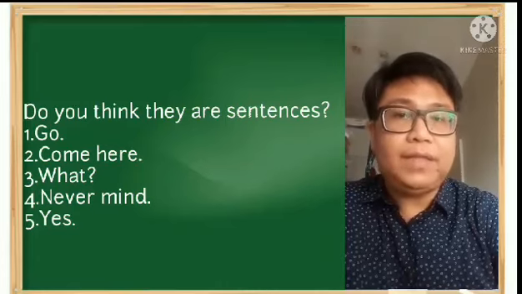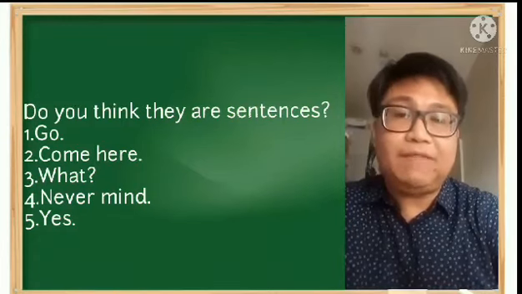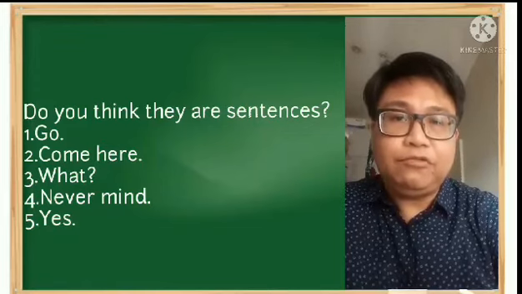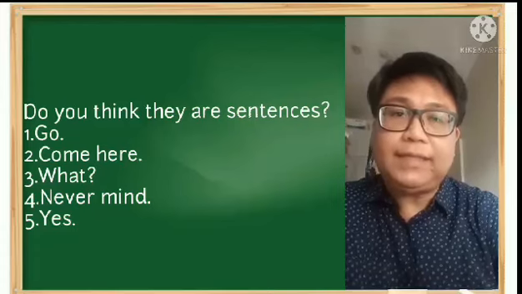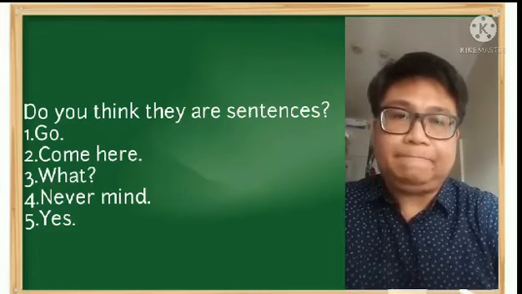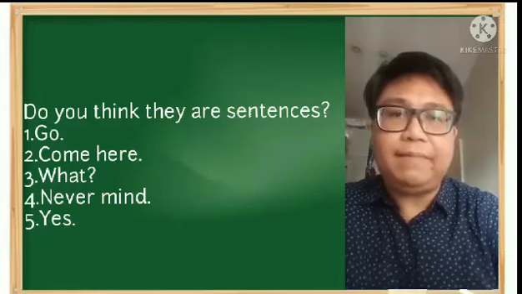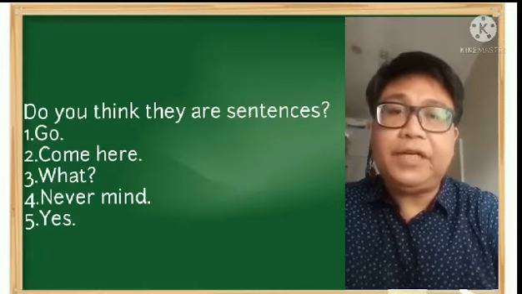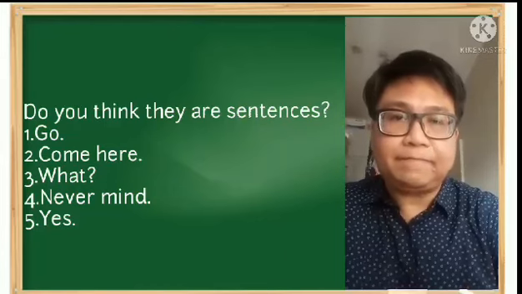So number 1 is go. So go is a sentence. Okay, it is understood that our subject here is you. Okay, so we don't place you, instead of using only the verb go. Okay, it is an imperative sentence. Number 2, so we have come here. So come here is the same as go. So our subject here, it is very clear that you is our subject in this example.